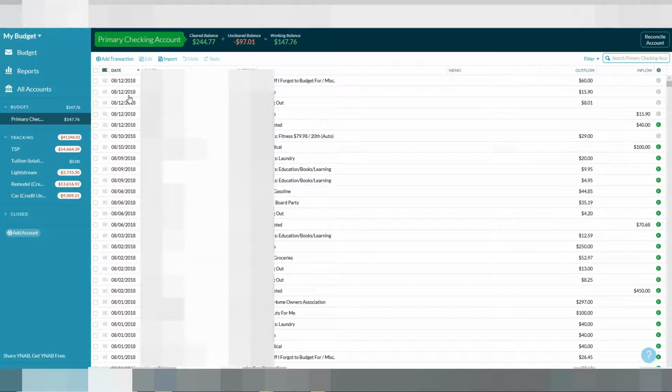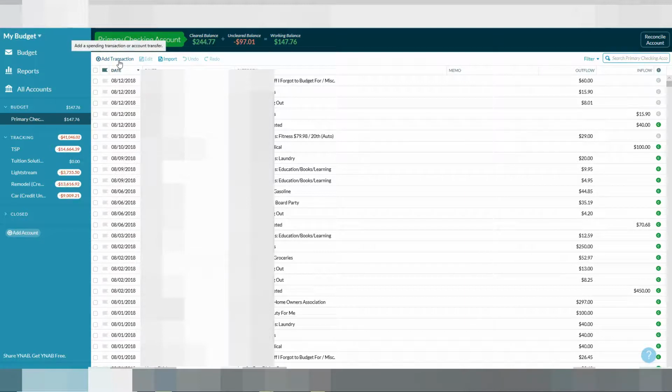I'm trying to develop the habit of actually tracking my expenses, and I feel like if I do the automatic linking, it's going to break me of that habit. So that's my choice. I do see a lot of videos where people do the automatic syncing and they reconcile, but I chose to do it this way because it's a good habit for me.